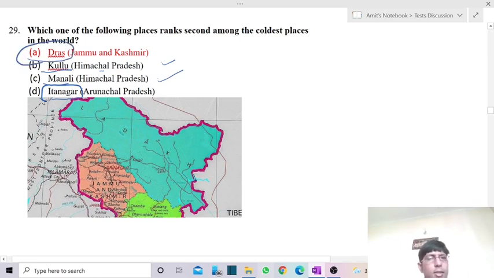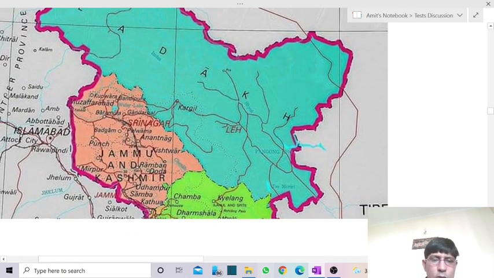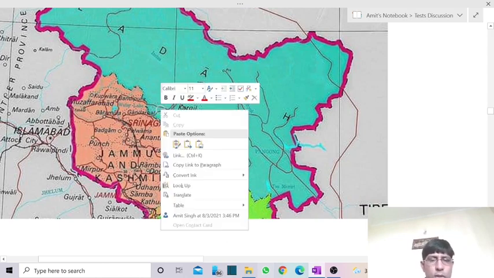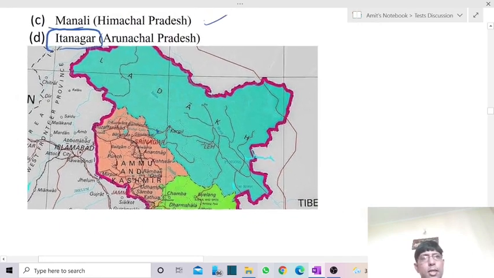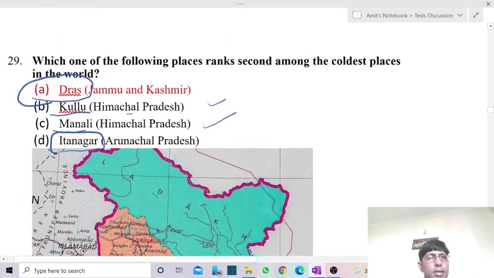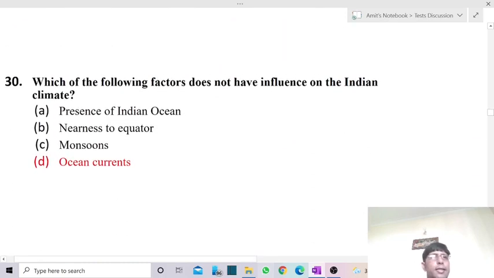So the answer is Dras, the region which is the coldest or second coldest place in the world. It is over here near Kargil only. It is now forming part of the Ladakh region. Near Kargil we have the Dras region. It is more interior and also has some high elevation, so because of this it has lower temperature. Among these four, Dras region is the right answer.